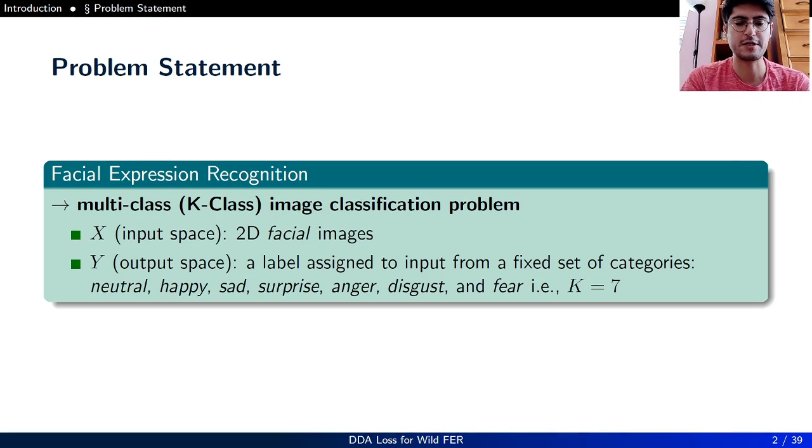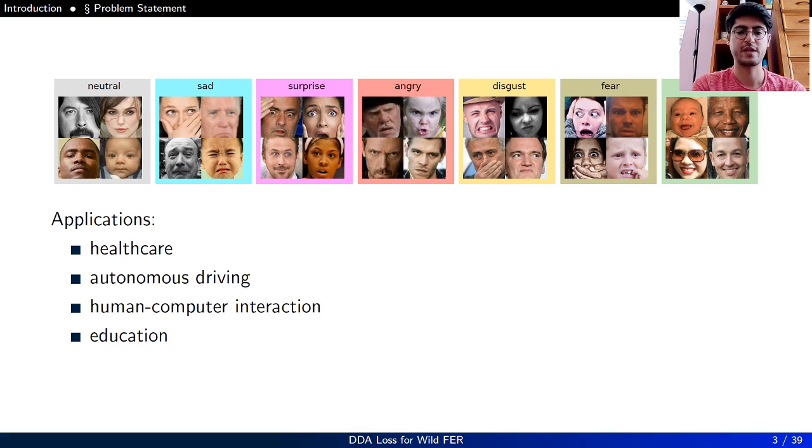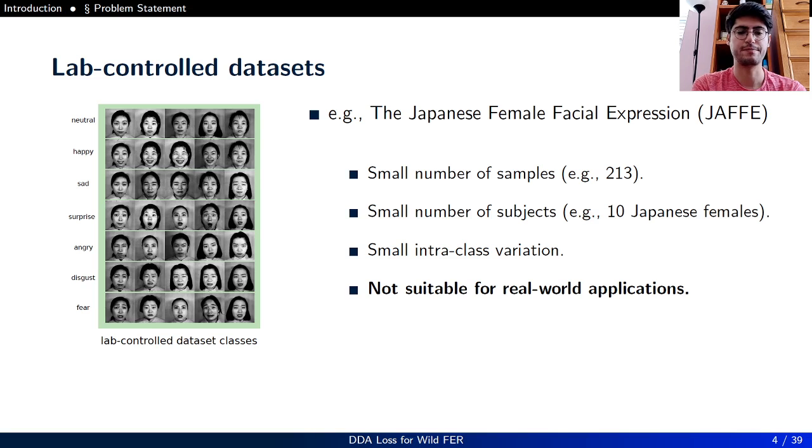Facial expression recognition is actually a multi-class image classification problem where the input space is a 2D facial image and the output space is a label that we assign to that input from a fixed set of categories, such as neutral, happy, sad, surprise, anger, disgust, and fear. So for this K-class image classification problem, K is actually 7. Here you see some sample images that we have assigned some labels to from the previously mentioned labels in the previous slide. Facial expression recognition has applications in healthcare, autonomous driving, human-computer interaction, and education.